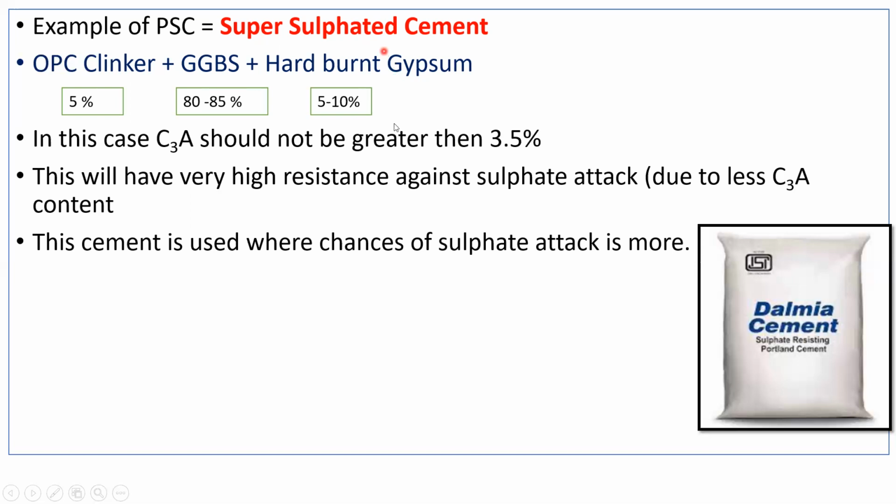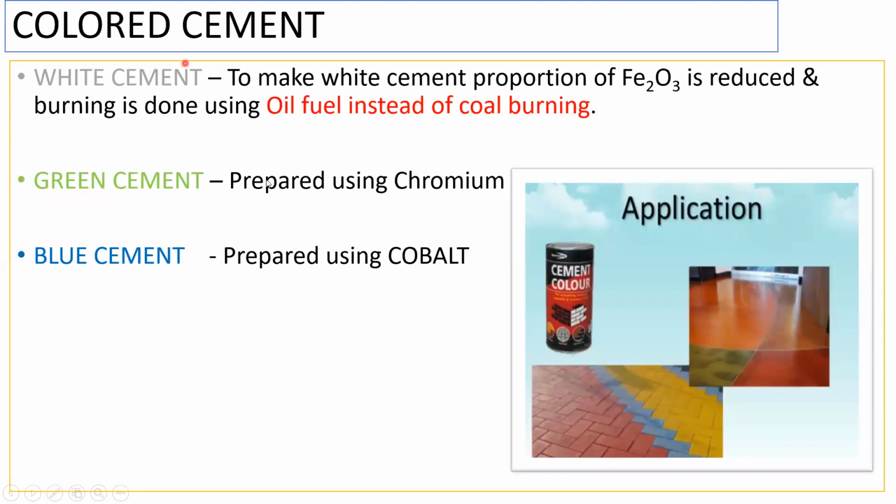And another cement we have is colored cement. In this we have different colored cements, like white cement, green cement and blue cement. How is white cement made? We know that iron oxide is responsible for the color, right? So to make white cement, the proportion of Fe2O3, that is iron oxide, will be reduced. And during the burning in the manufacturing of the cement, we are going to make use of oil fuel instead of coal burning.